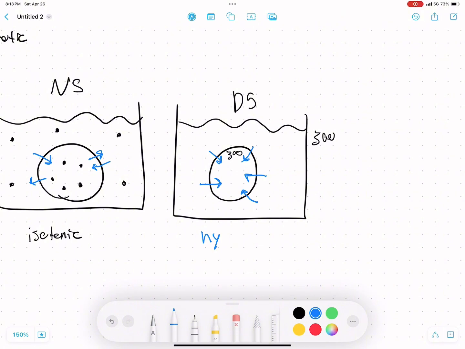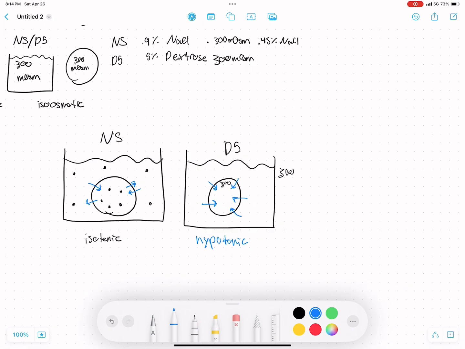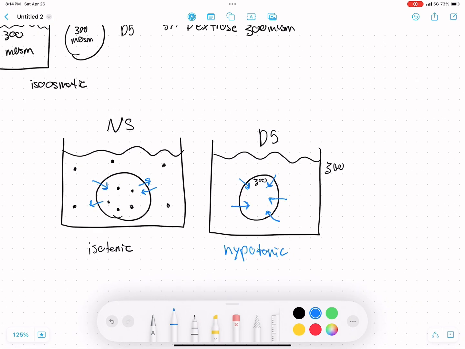So all of that glucose has gone inside the cell, and all of the water followed it as well. And so this is what is a hypotonic solution, because even though the glucose was isoosmotic compared to the cell, because of the fact that it moved water inside the cell without maintaining a stable equilibrium, pretty much, it was referred to as hypotonic. And so it just behaves a little differently. And then hypertonic would be, let's say we have a cell in a solution of 2% sodium chloride, and so water would be drawn out of that cell and it would shrivel a bit, and that would be a hypertonic solution.